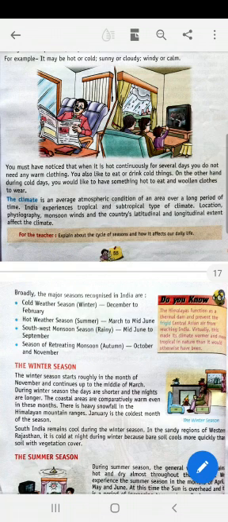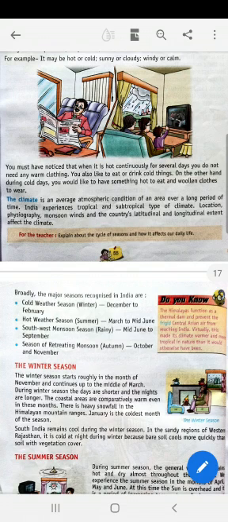India experiences a tropical and subtropical type of climate. You know that the Tropic of Cancer passes through India. So India lies within the tropical region. Location, physiography, monsoon winds, and the country's latitudinal and longitudinal extent affect the climate. So what are the factors that affect the climate?